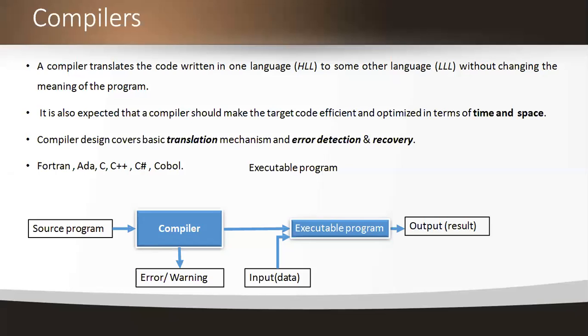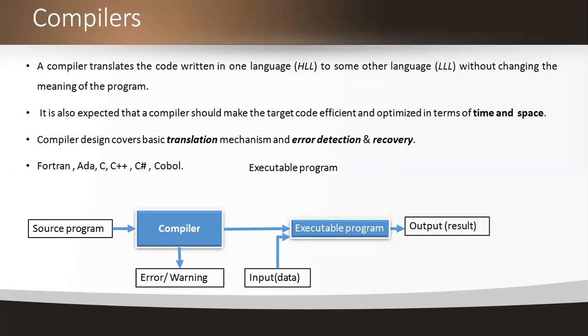That means now I am taking input in the form of a high level language. My input program is a high level language input program. Now I am going to execute it in a machine level language. But by using the compilers, the translation process is going to be done by translating from high to low.